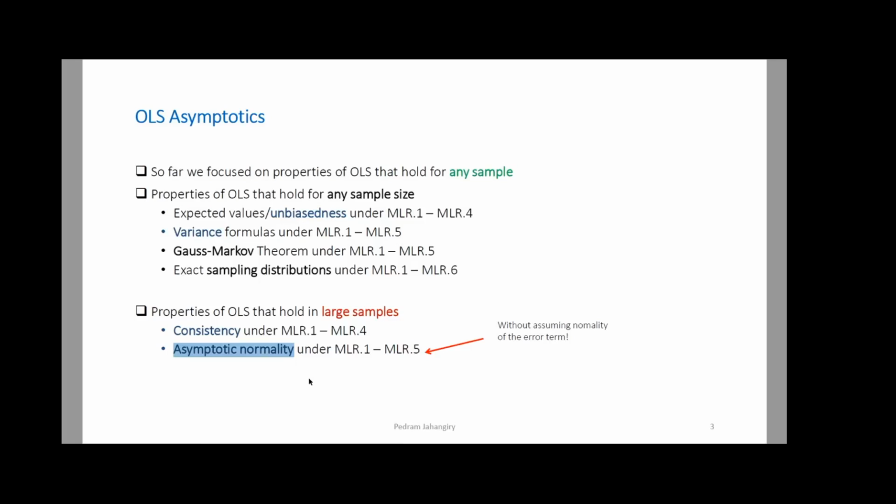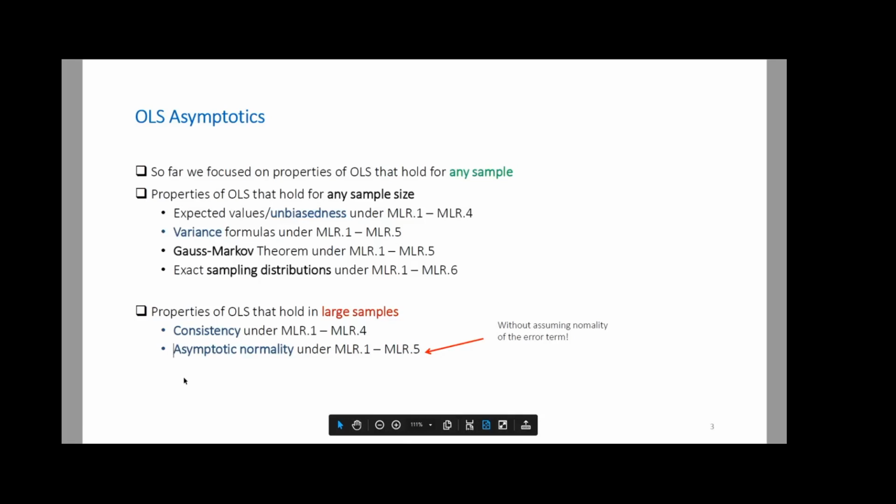So we're going to see what's the trick, what's the magic, why we can say that without having that normality assumption, the beta hat j's are going to be normally distributed. For that, we're going to use something called the central limit theorem. I'm going to refresh your memory, since you should have seen this in your statistics course, but if not, I'm going to show you a visualization and go over the concept of the central limit theorem and why it enables us to say that our estimators, beta hat j's, are normally distributed without making assumption number 6. This is a very big deal.